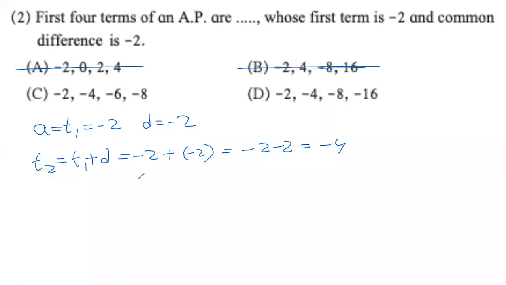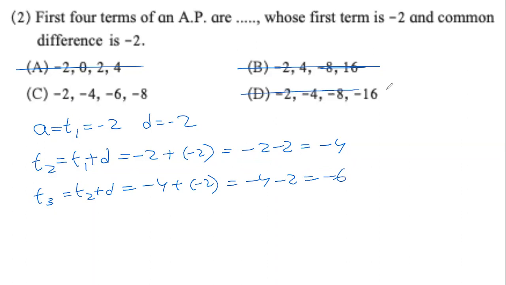Minus 4. Now let us calculate T3, which is T2 plus D. T2 is minus 4 plus minus 2, minus 4, minus 2, minus 6. Clearly, this is also not the answer. This is the answer.